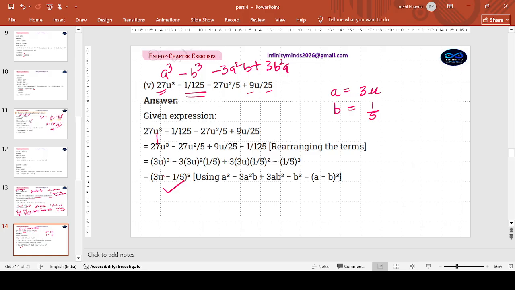A cube minus b cube, because many children arrange the term minus 3a square b. My emphasis is on this term, this particular step in solving. You must have this. That 27 is being written as 3u whole cube. This is 1 by 5 whole cube. 3a square b form. Is it matching this? Plus 3b square a. Okay.